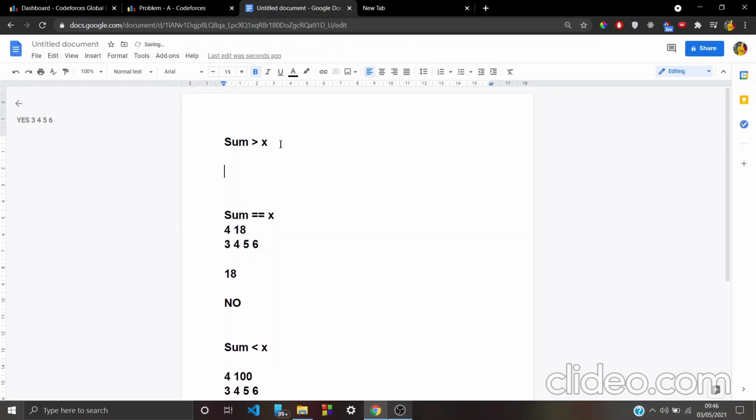Let's see the case when the sum is greater than x. Let's see the test case again, 3, 4, 5 and 6. Let's consider x as 7. When we place the first element, the sum will be 3, and when we place the first two elements, the sum becomes 7. Then the weight scale will explode. So we don't want to do that.